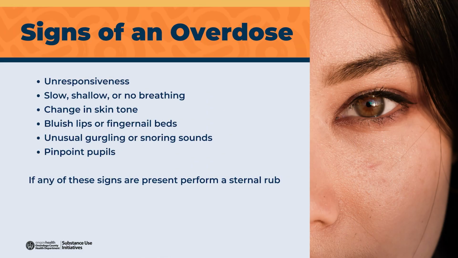Signs of an overdose: unresponsiveness, slow, shallow, or no breathing, change in skin tone color. A person with lighter skin may become bluish purple. A person with darker skin may become grayish pale. Lips and fingernail beds may have a bluish tint. Unusual gurgling or snoring sounds, and pinpoint pupils. If any of these signs are present, perform a sternal rub. This will be demonstrated later in the training.